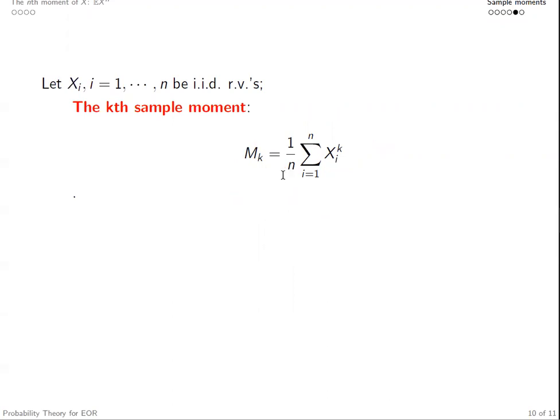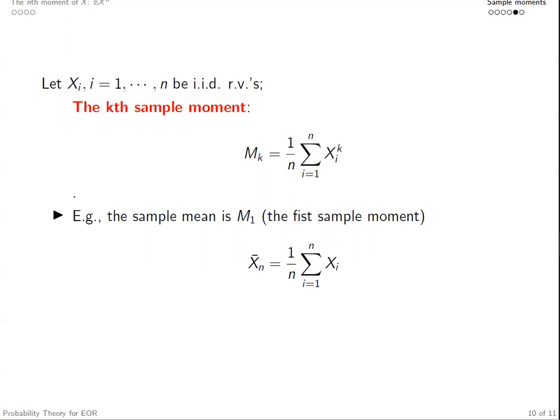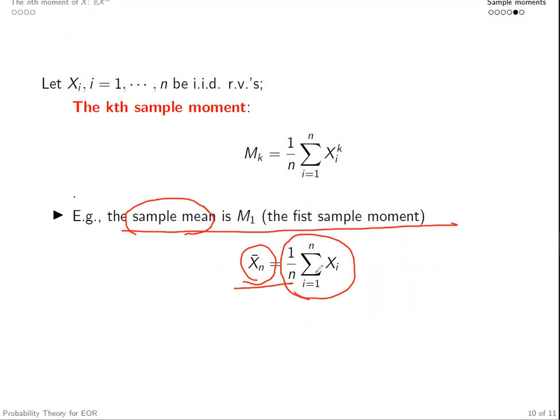The most well-known case is the first sample moment, which is the sample mean. It has an extra name, sample mean, and is always denoted by X bar instead of M1. This sample mean is so important that it gets its own notation, Xn bar, which is the summation of Xi's divided by n, right? The summation of Xi to the power 1, the first sample moment, divided by n.